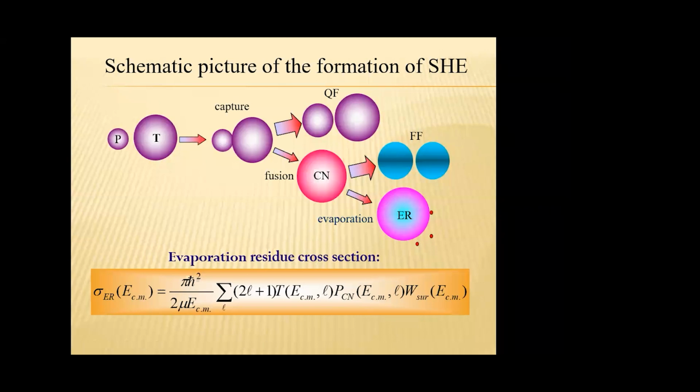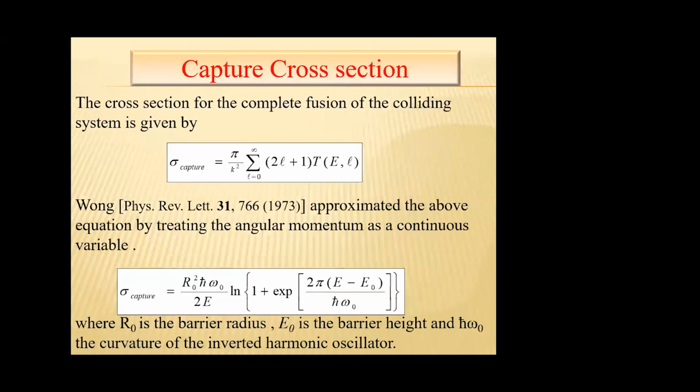In this model, we computed the production cross-section as the product of capture cross-section, compound nucleus probability, and survival probability. How to compute the capture cross-section? For computing capture cross-section, we can use the first relation or the relation of Wong.